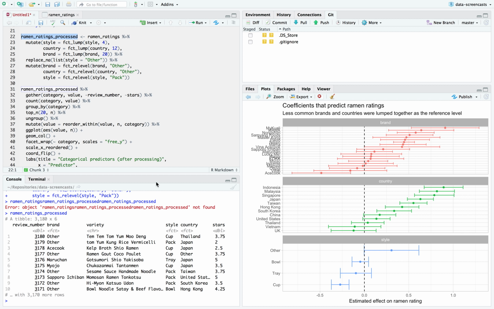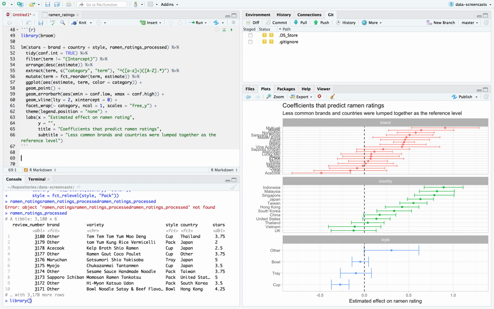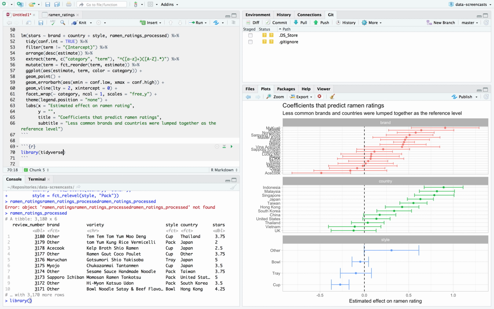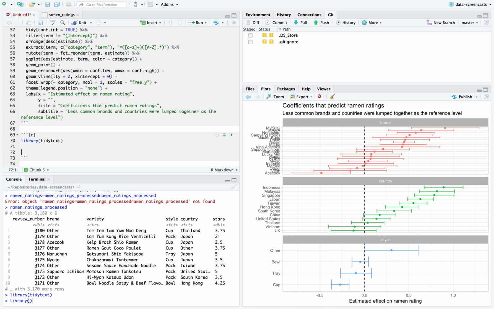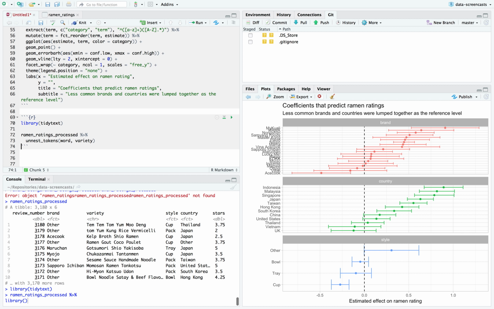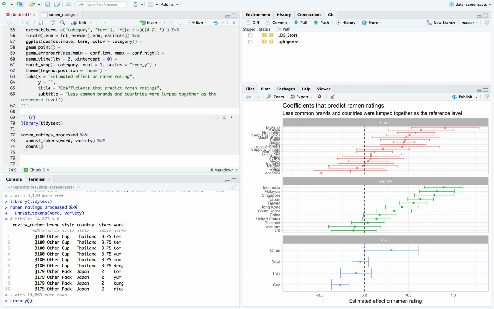I'll tell you something, if I were just doing this on a regular Tidy Tuesday, what I would do would be to unnest. I'll do it super fast, but not all of it. I would take ramen ratings processed, unnest tokens for the variety, and count the word.